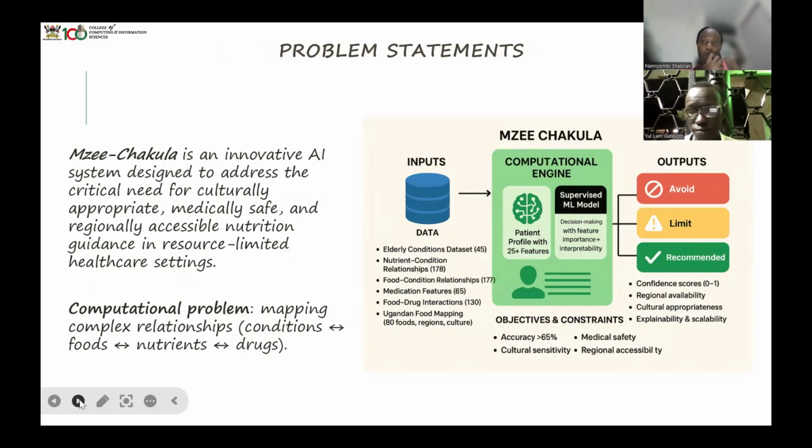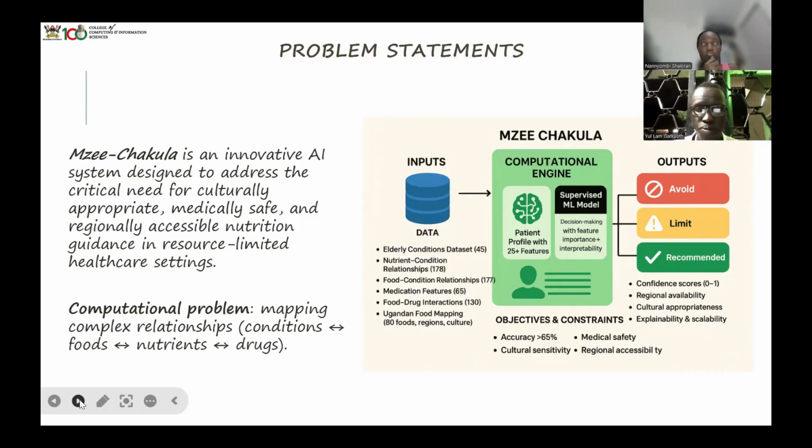I may talk about our problem statement, but also relate it to the computation statement. So Muse Chakula is an innovative AI that is going to handle, as my colleague has explained, the elder nutrition. Since our agent is going to be a graph-based AI agent, in our computation problem we did a mapping of complex relationships.